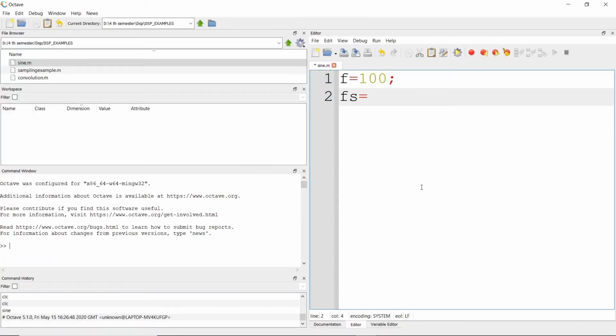So let's start writing the program. Fs should be twice, that means it can be 200 hertz or more than that. To be on the safer side, let us take 1000 hertz. Now we need to define a new frequency which is called the digital frequency, omega equals 2 pi f over Fs.